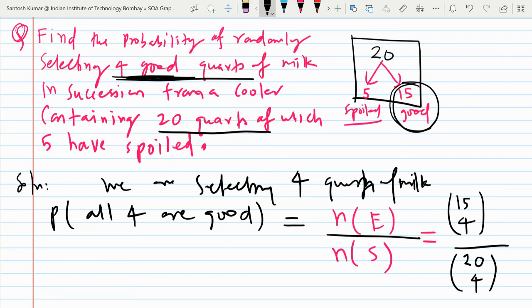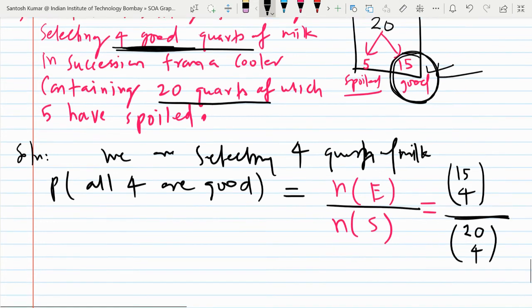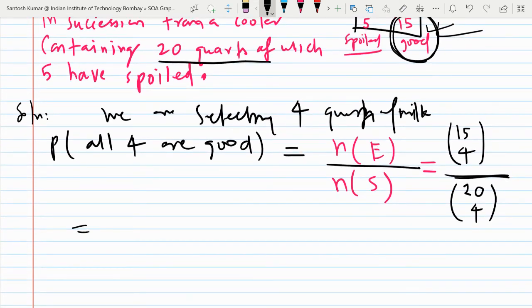So there are 15 good. So we will select 4 from this out of total 15, out of total 20. So the sample space will have number of outcomes 20C4, and the event will have 15C4. So you may solve it. So you know the way, I think.